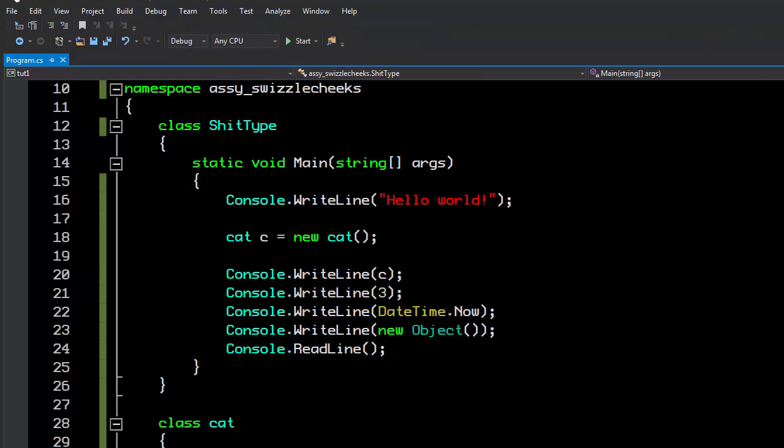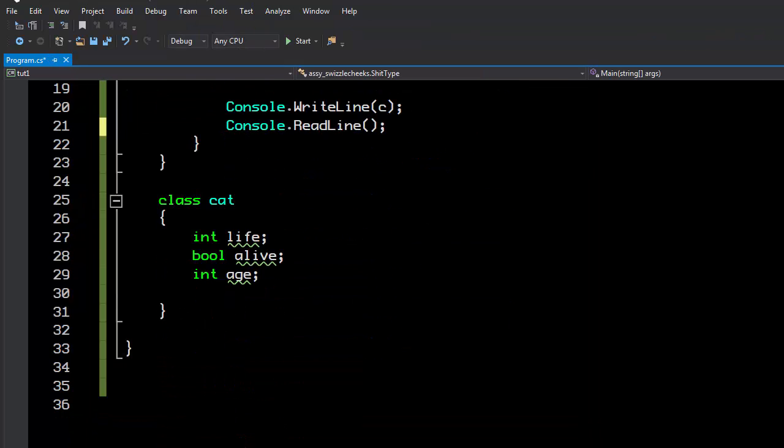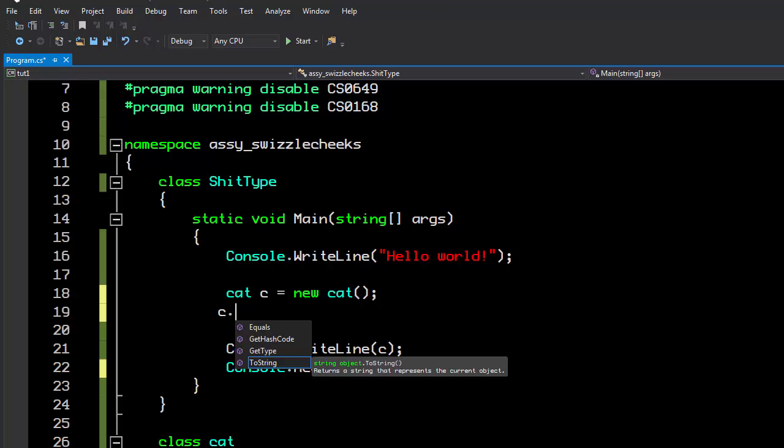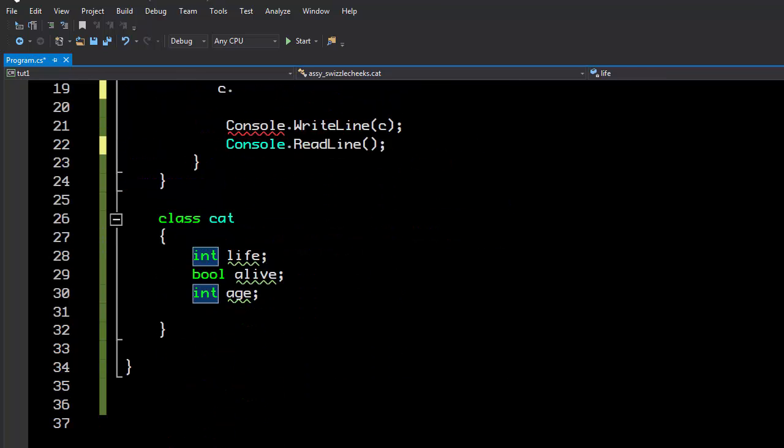Now let's get rid of all these other things that we don't need anymore. And let's take a look at our values here. So we have life, alive, and age. Now let's say we wanted to assign a value to one of those things. You can see that if I hit C and then dot, I don't really see any of those, and that's because they need to be public.